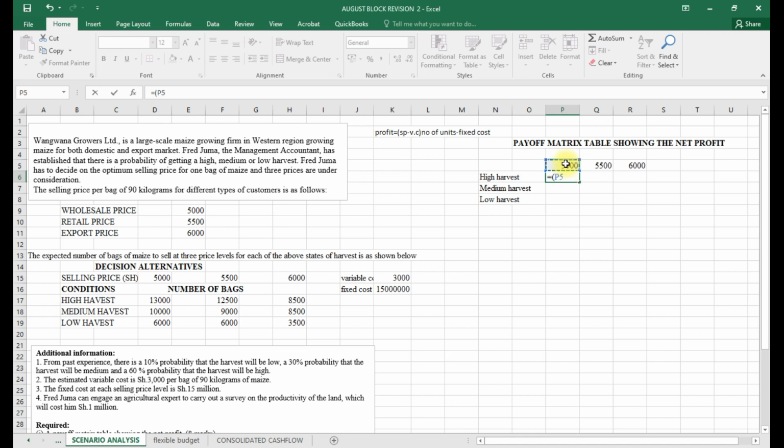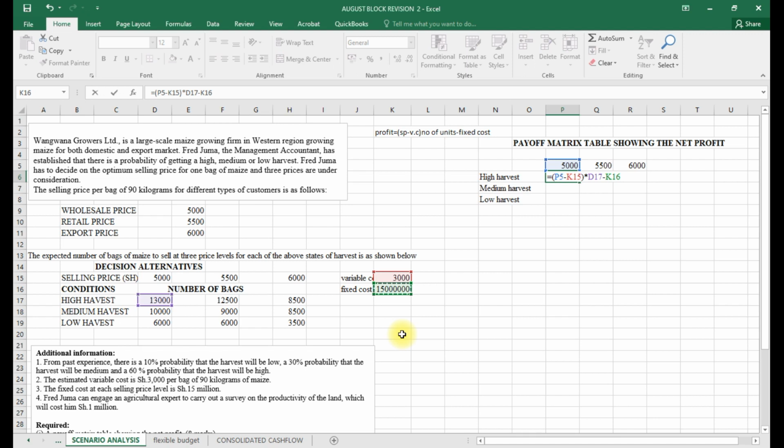I'll take 5,000 as our selling price, I minus the variable cost of 3,000, and I multiply by our number of units, and I will minus the fixed cost here of 15,